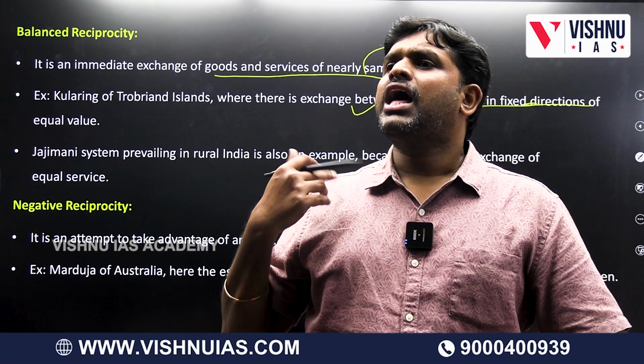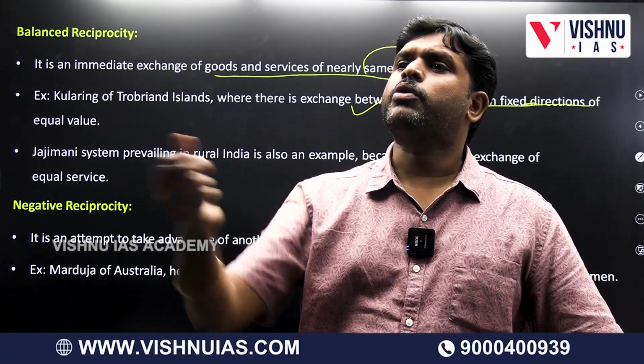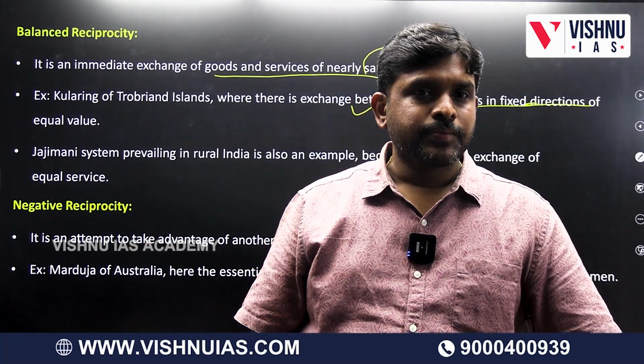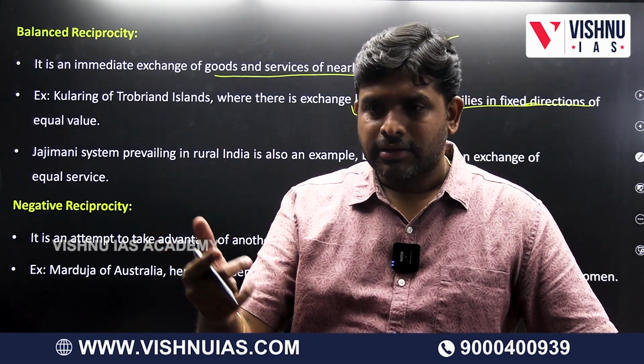Dominant caste will tell that, I will take care of your family, you need not worry. Means what? Law enforcement agency. I am providing the service called law enforcement. That is also a service. Balanced reciprocity: Jajimane system and Kula ring.